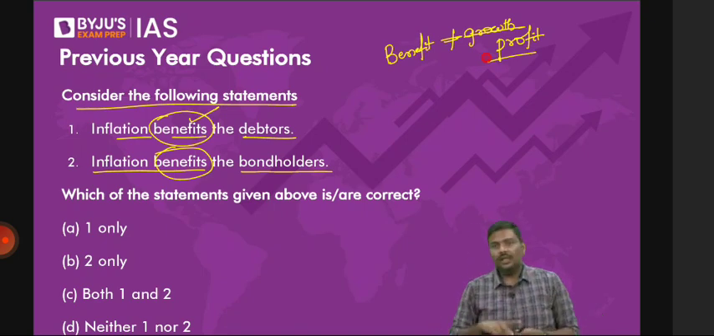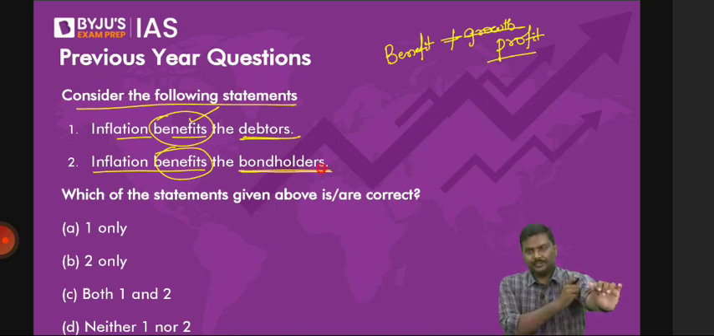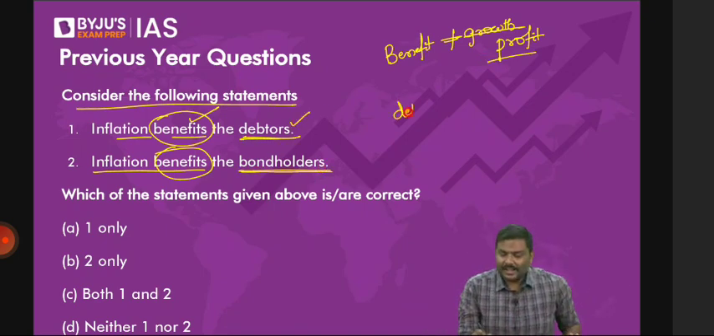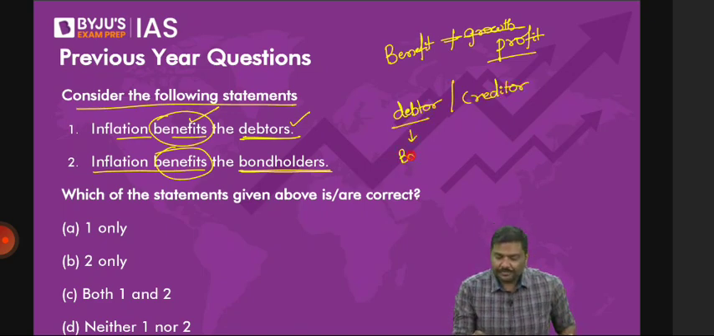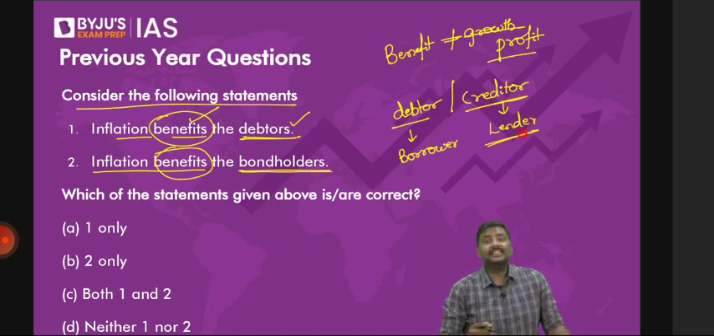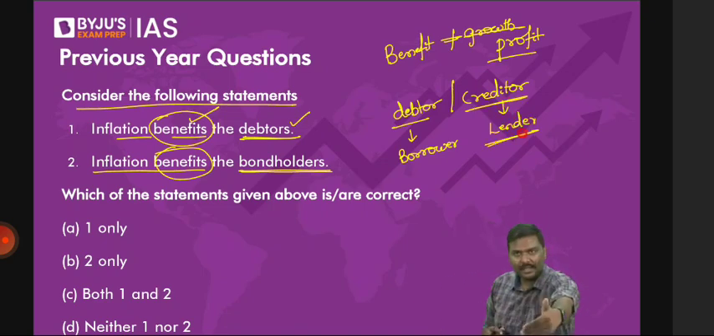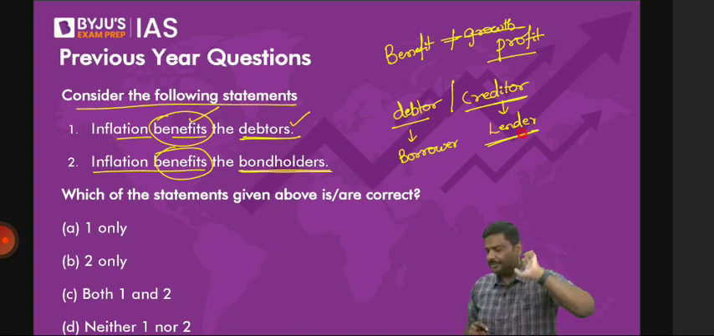Now, there are two terms here, debtors and bondholders. Debtor and creditor. Again, follow this carefully. Debtor means borrower and creditor means lender. Debtor is a borrower, creditor is lender. For example, you take a loan from a bank. The bank becomes a creditor, you become a debtor.